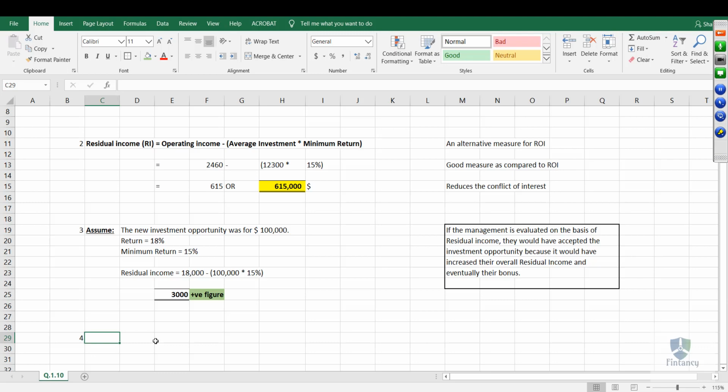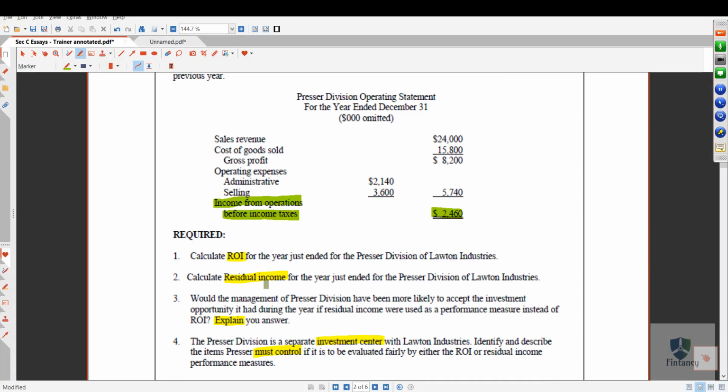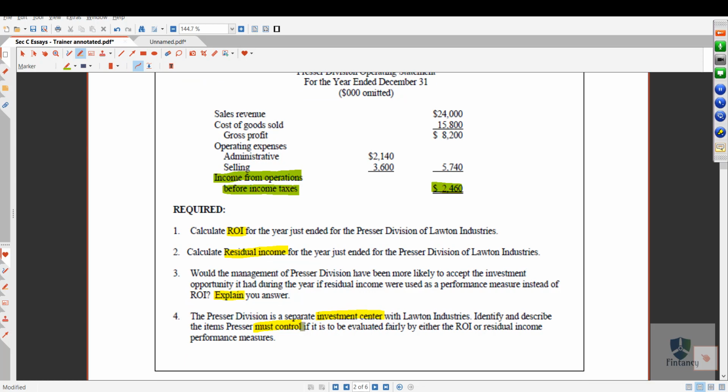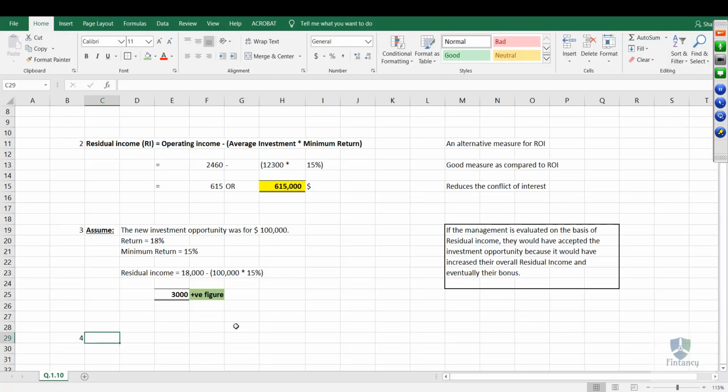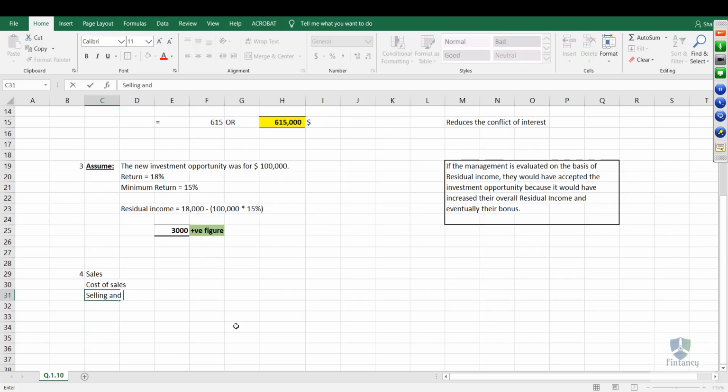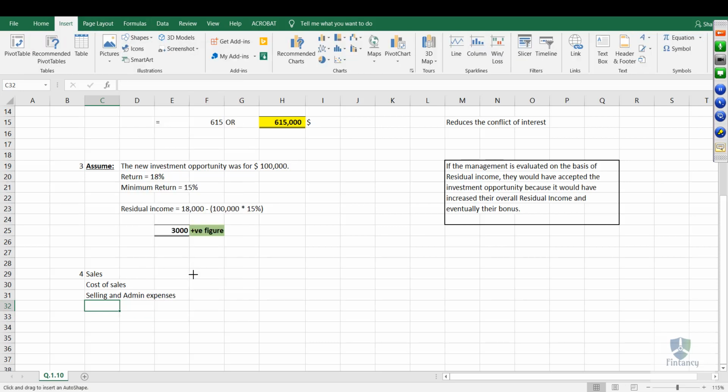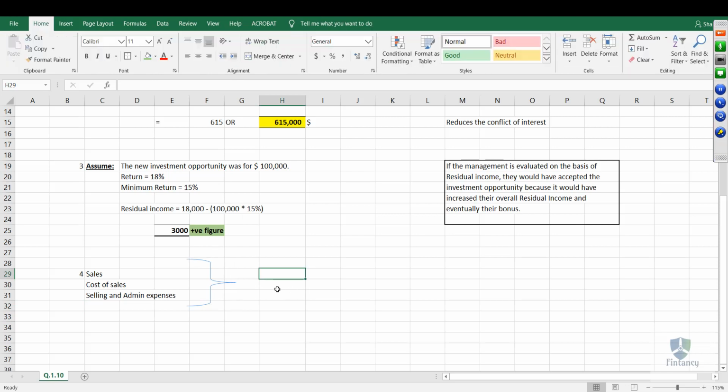And question 4, I already explained to you at the start what they must control. They need to control the sales. They need to control the cost of sales, right? They need to control the selling and admin expenses, because all of them lead to the profit, right? The operating profit, right or not, my friends? All of them lead to my operating profit, and that is the figure which we take in both of these formulas.